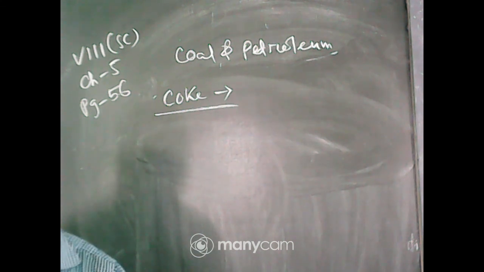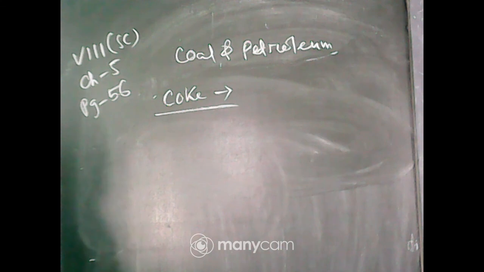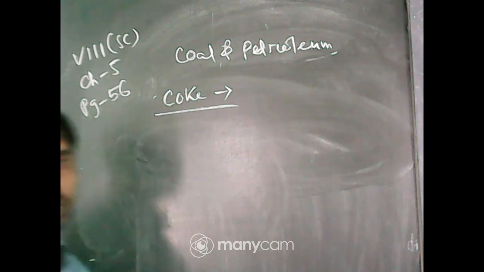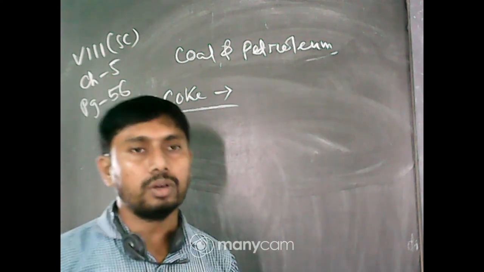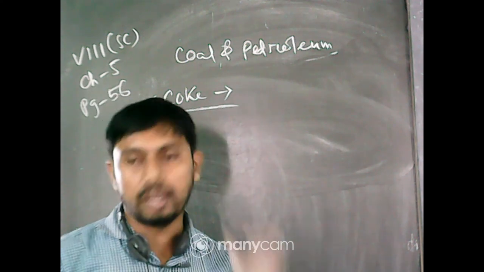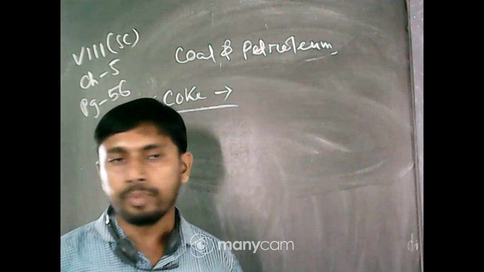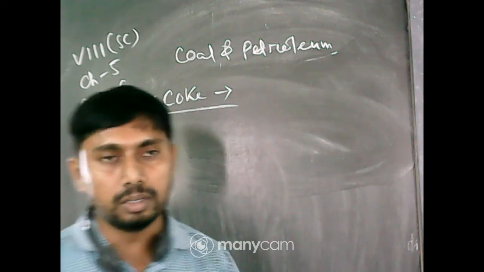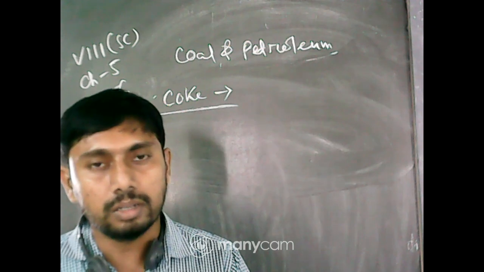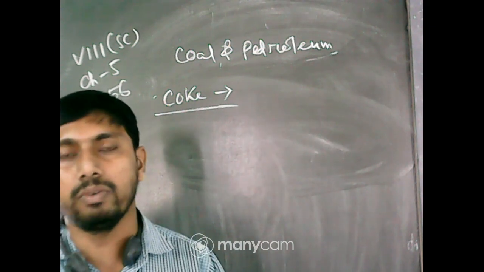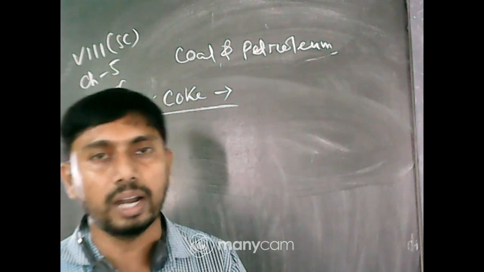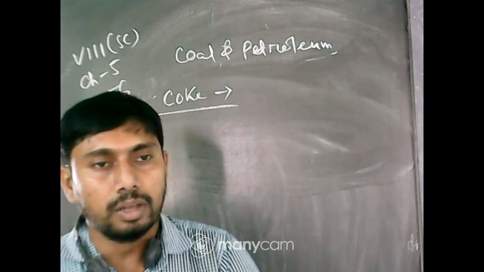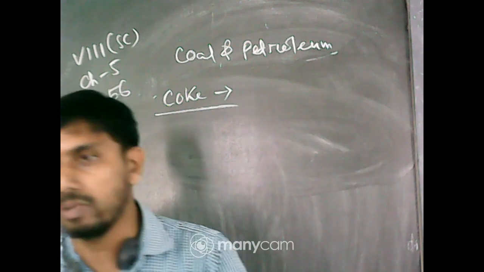What is coke? Coke is an amorphous form of carbon. What is amorphous? Not crystalline. Amorphous means in powdery form. If you have seen turmeric or talcum powder, that texture is the powder-like, dust-like shape. So this is called the amorphous one.